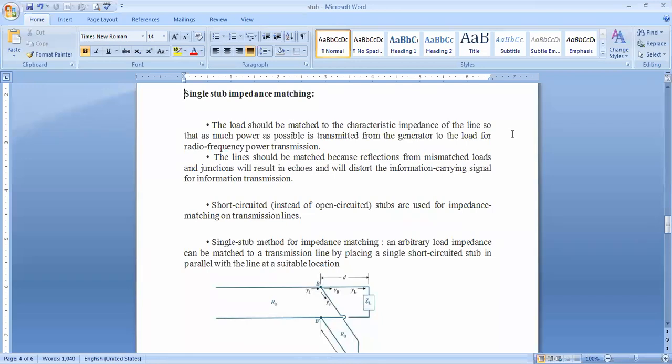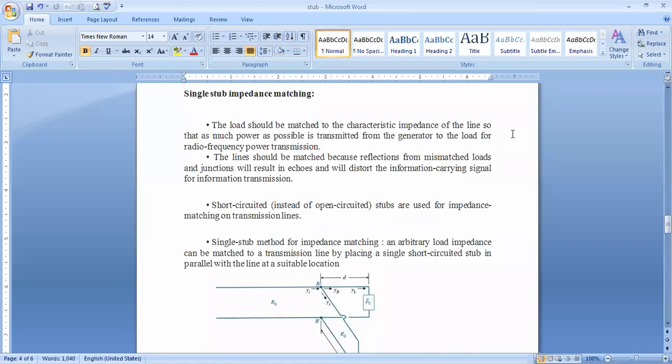Here there is no matching between you and me. I am the source and you are the destination, you are the load. The source and load impedances are not matched here. That's why there is no maximum information transfer from source to load. Here also the same concept.